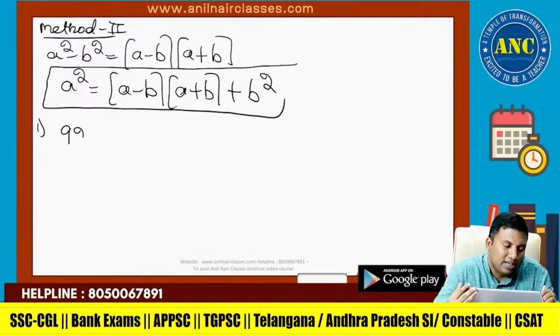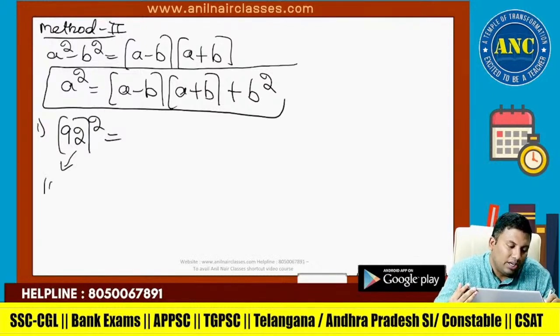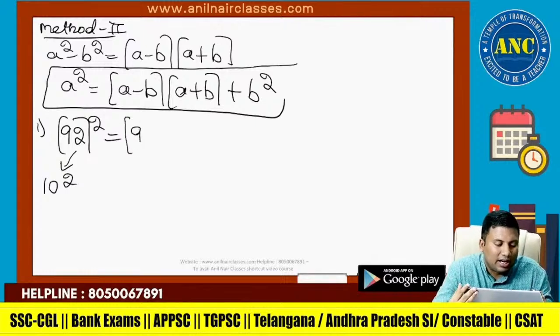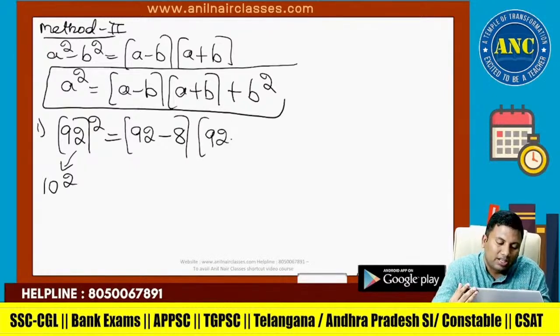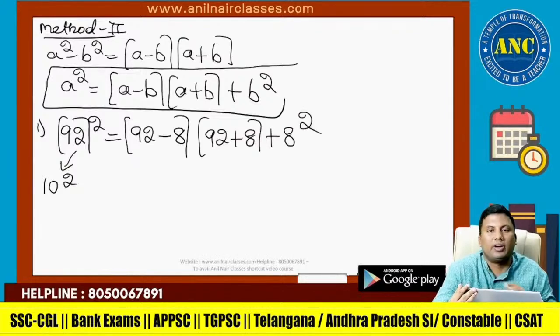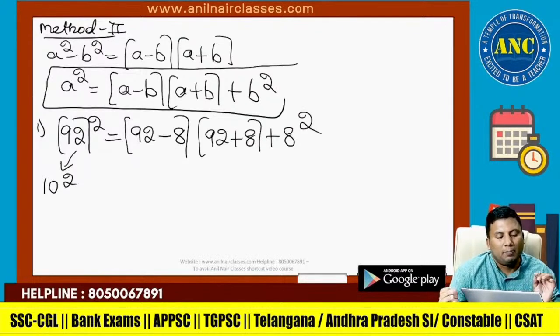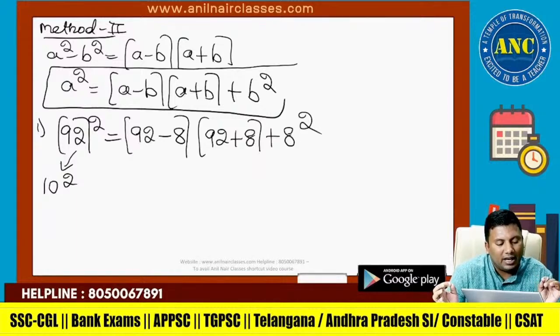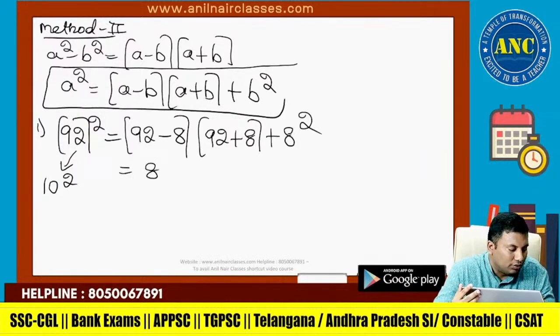Suppose it is 92 square. Step number 1: 92 is nearer to which power of 10? 100. So what is the difference? 8. 92 minus 8, 92 plus 8, plus 8 square. b is the difference between the number and the assumed base.